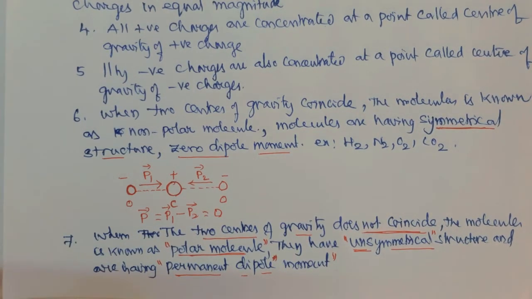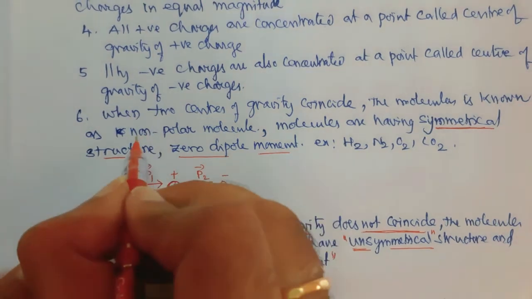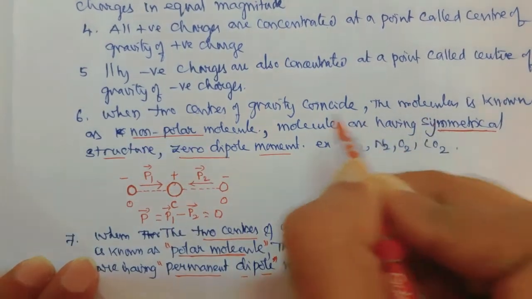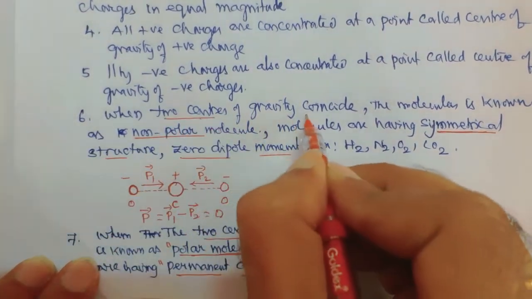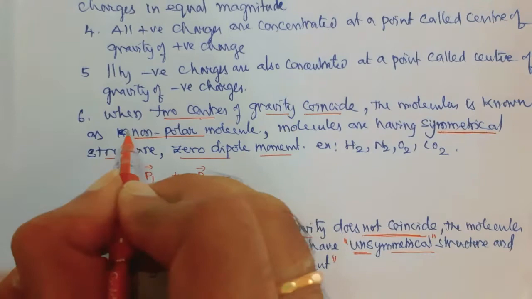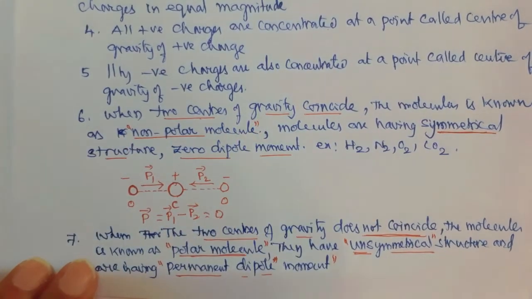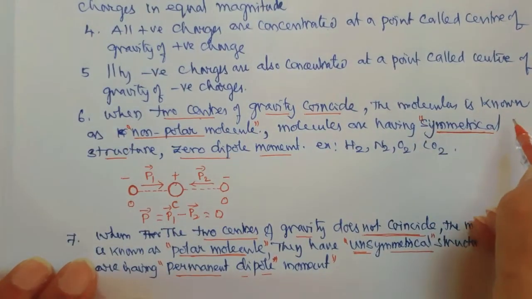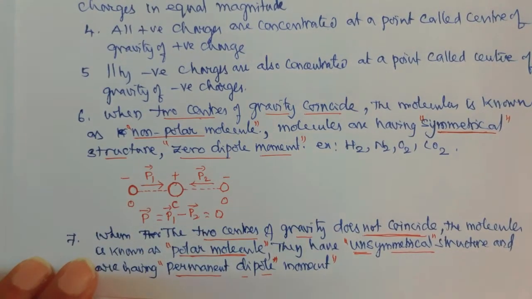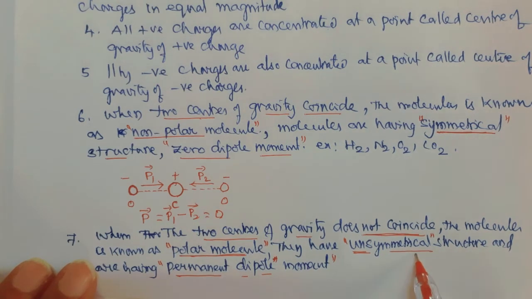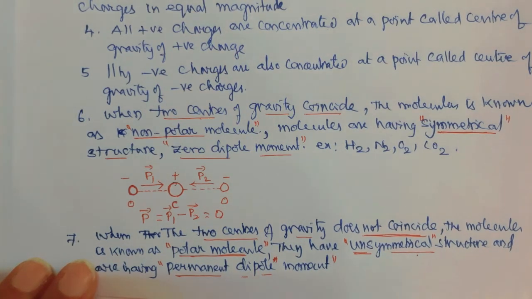Now, if the two centers of gravity coincide, it is a non-polar molecule with symmetrical structure and zero dipole moment. If the two centers of gravity do not coincide, it is a polar molecule with unsymmetrical structure and permanent dipole moment.